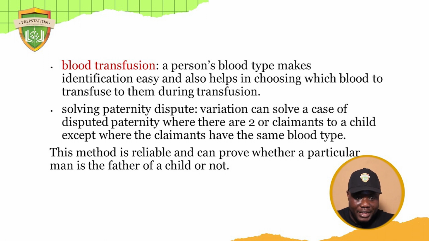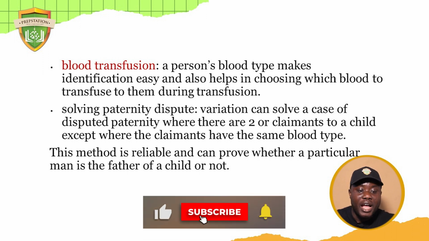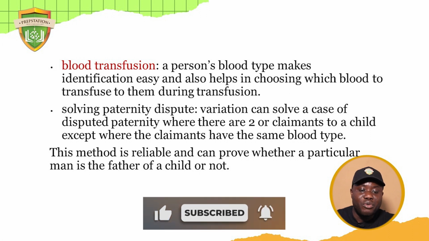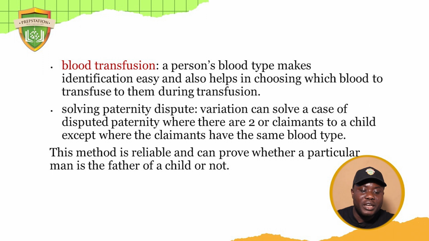So if Mr. A and Mr. B are both claiming that, let's say, John is their child, what you need to do is to collect their blood and check against John's blood. But of course, this does not work if Mr. A and Mr. B both have the same blood type. They must not have the same blood type. If they do, you look for something else to identify the father. Now, this method is reliable and it can prove whether a particular man is the father of the child or not. So let's look at the questions that follow this topic.